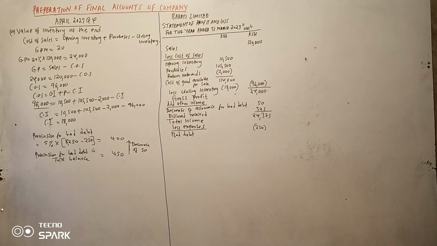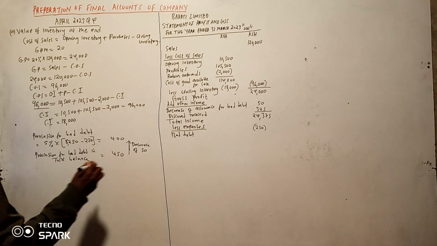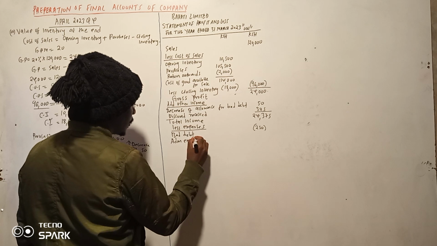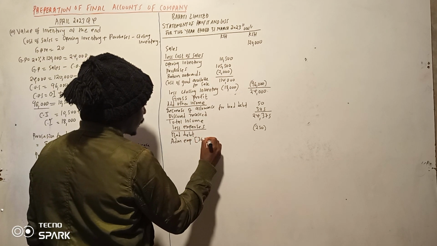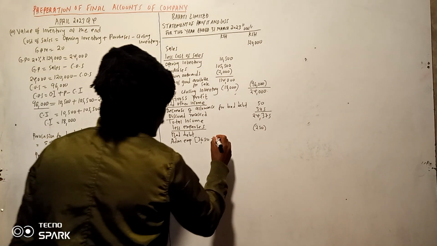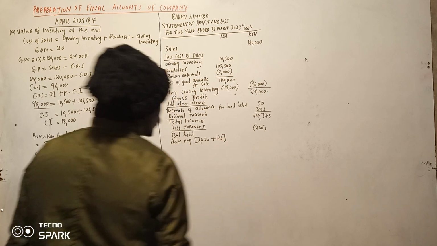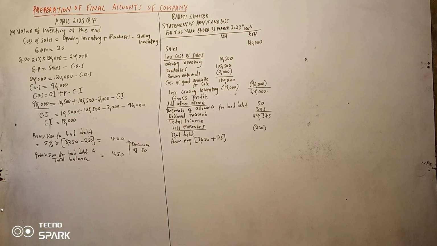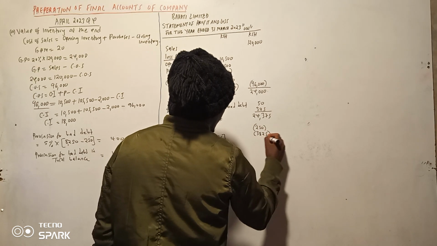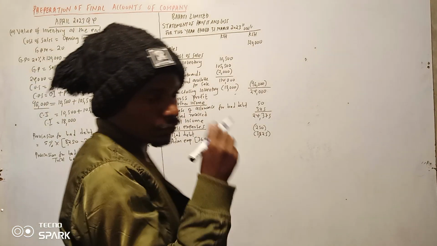Then remember to add the accrual of 175. So when you add the two, itakuwa ni 3825. That's additional information na hiyo.